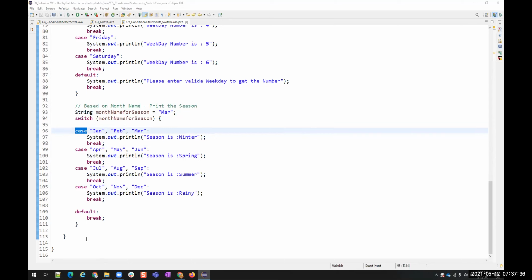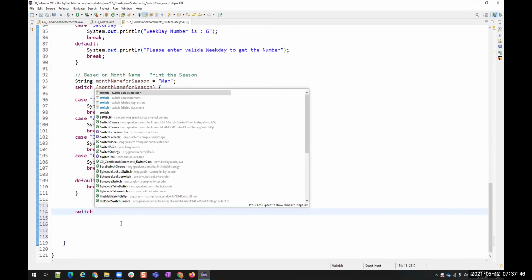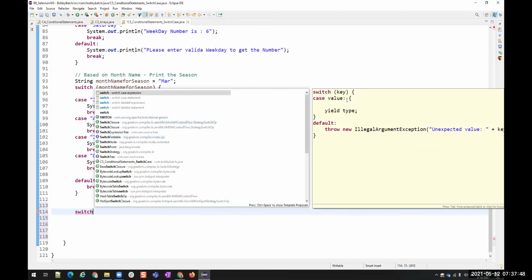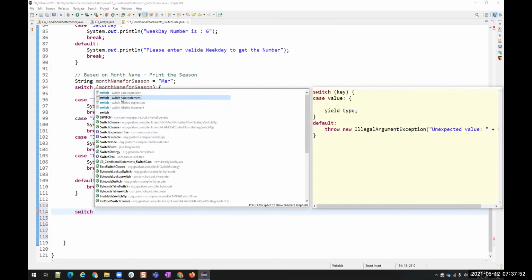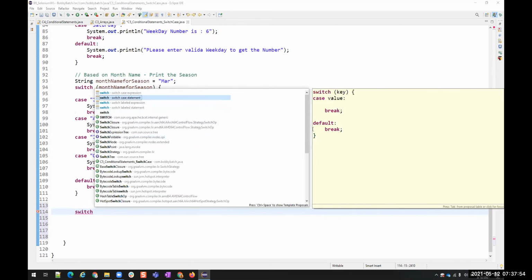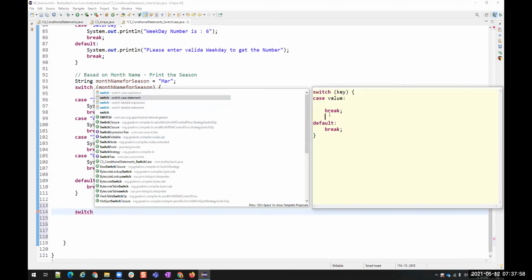Now let us see the other things. If I press this, one is having yield type. This is the latest one. Since Java version 1, we have had the switch case statement with case and break.